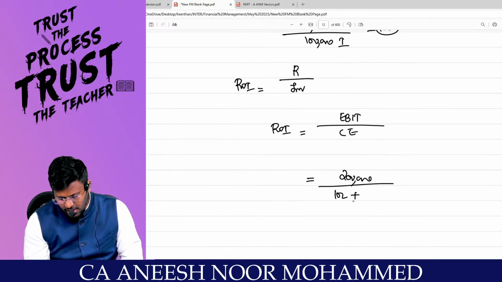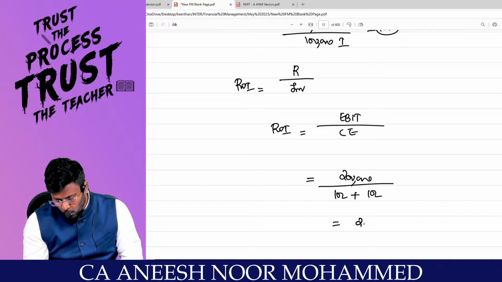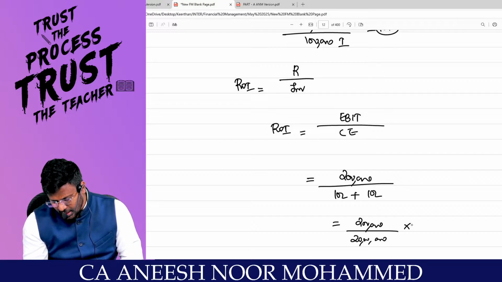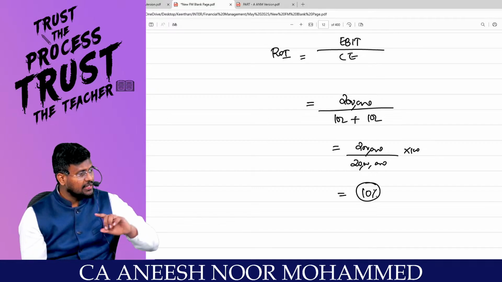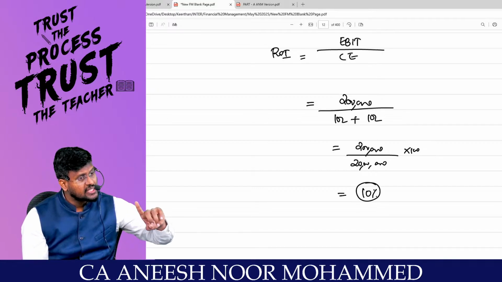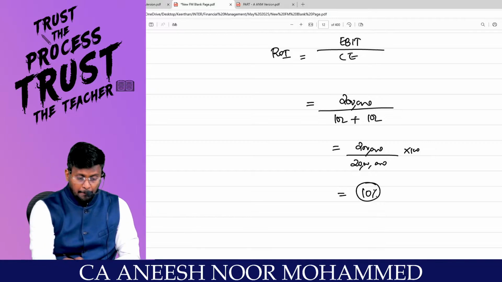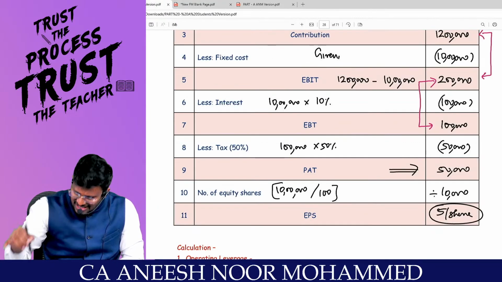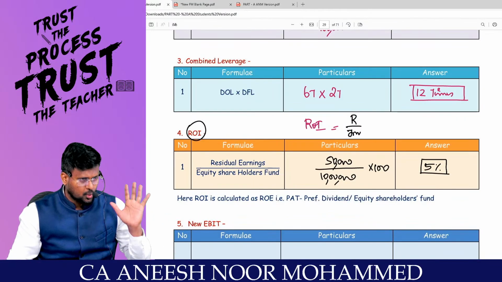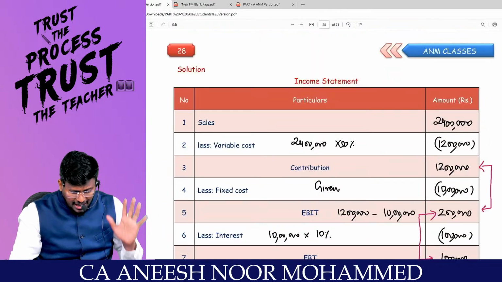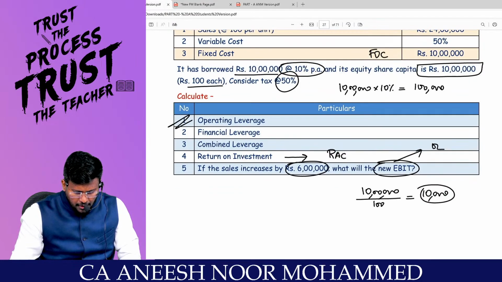10 lakhs plus equity, how much? 10 lakhs. That means how much? 20 lakhs. So 2 lakhs divided by 20 lakhs into 100 means 10%. This return on investment is from the company as a whole. But in the ICAI answer, they have written only from the angle of the equity shareholders. But the question did not ask the return on investment from whose angle.